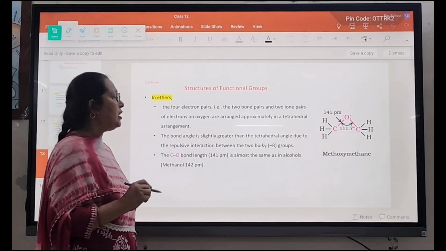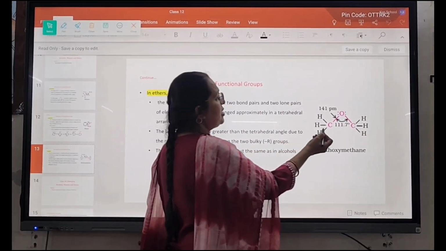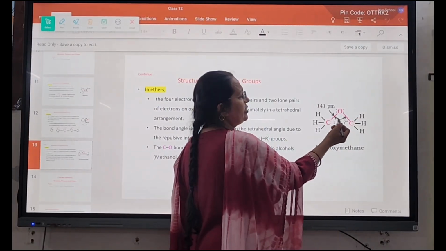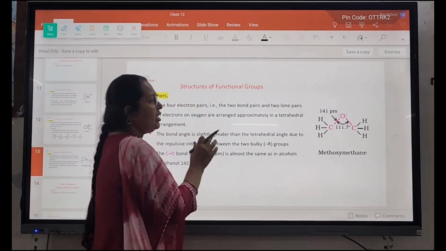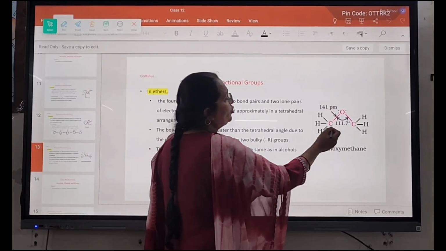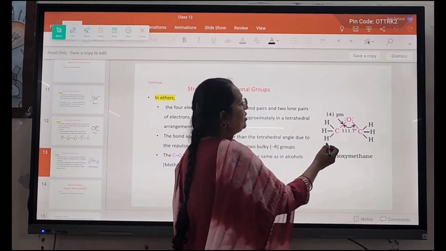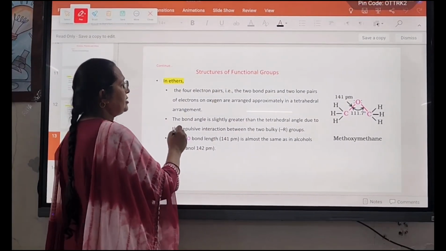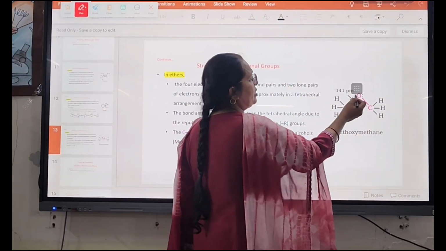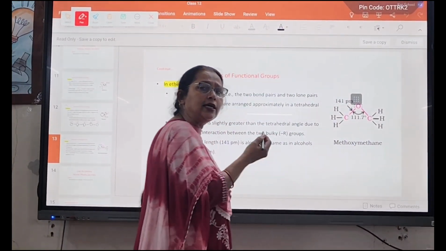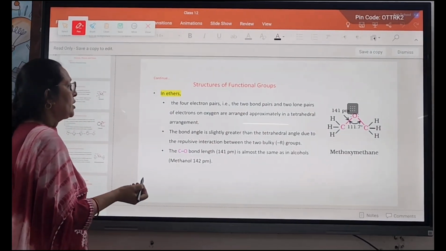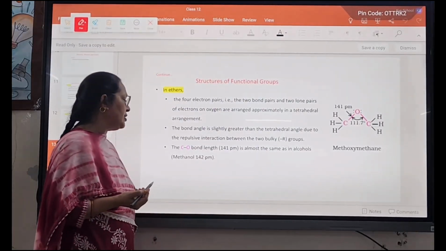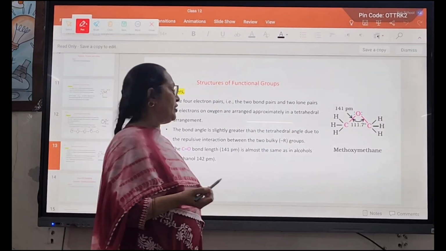The structure of ethers. In the ether, you can see that oxygen is tetrahedrally bonded with two lone pairs and two shared pairs. It may lead to repulsion, due to which the bond angle becomes 111.7 degrees. Due to the electron density of these electron pairs, repulsion occurs and the bond angle is greater in ethers. And the C-O bond length is 141 pm, which is almost the same as in methanol, which is 142 pm.